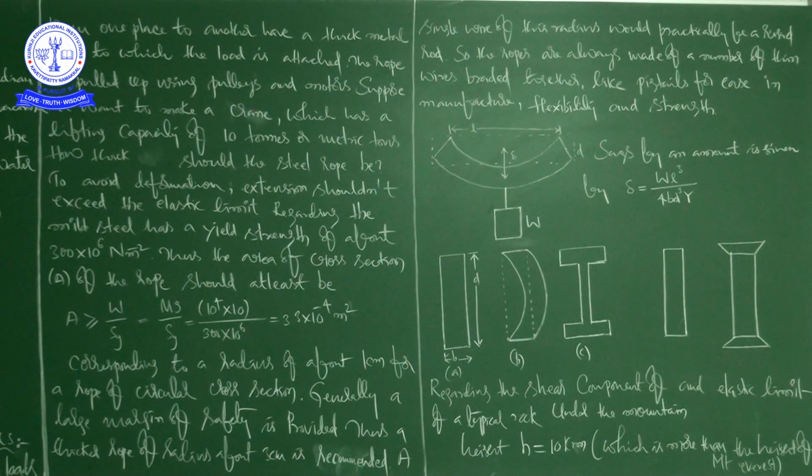See, that is the height we are going to find, and the density I already told you is 3 into 10 power 3 kg per meter cube, and the g value, you know, is 10 meter per second square. So by equating h rho g to the elastic limit for a typical rock, that is 30 into 10 power 7 Newton per meter square, we are getting the height as 10 kilometers, which is more than the height of Mount Everest.